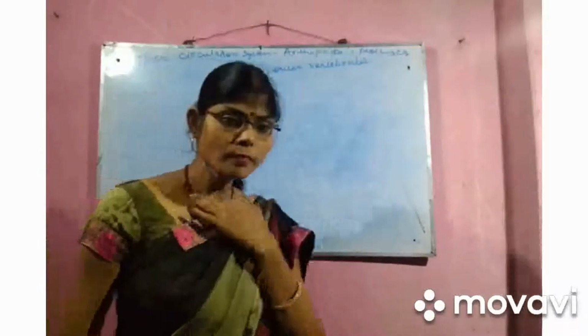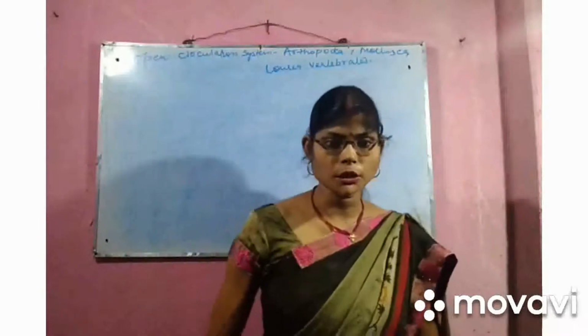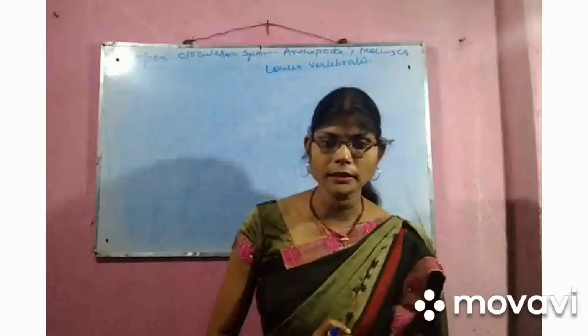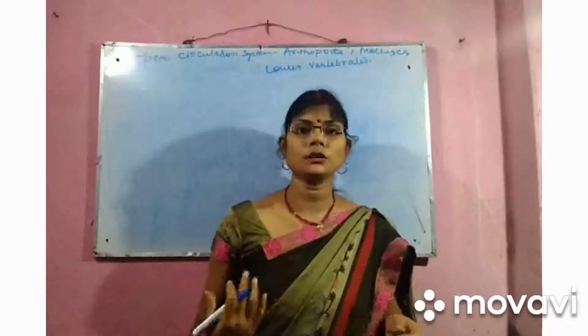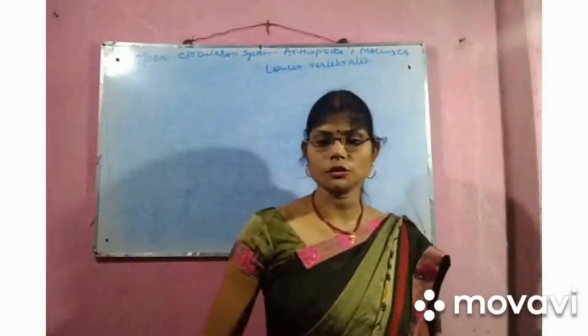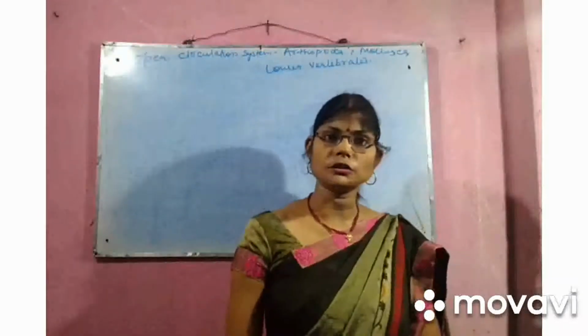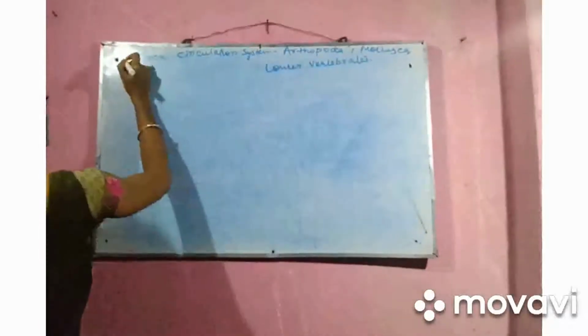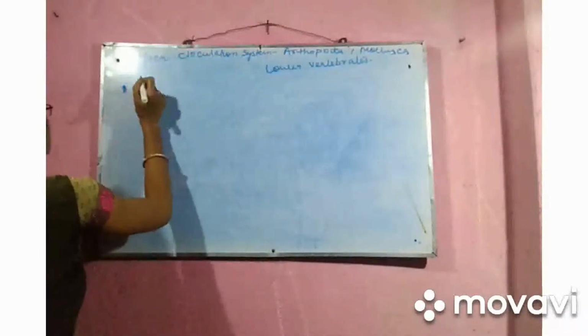Okay, and the other type of transportation system, where the blood takes the responsibility of delivering the nutrients or materials from one place to the other with the help of blood vessels, is called the closed circulatory system.